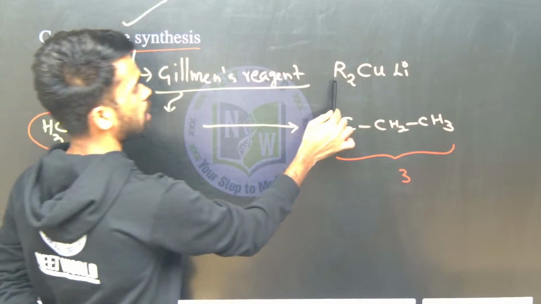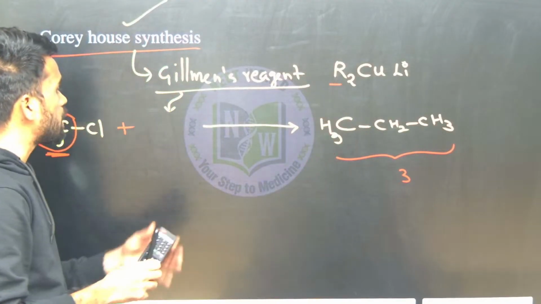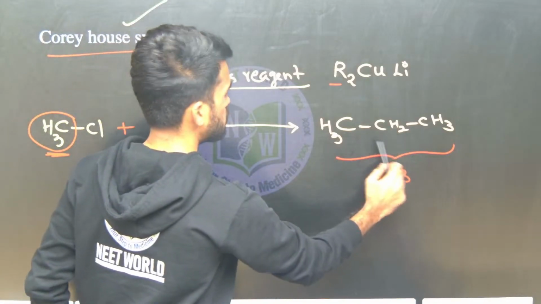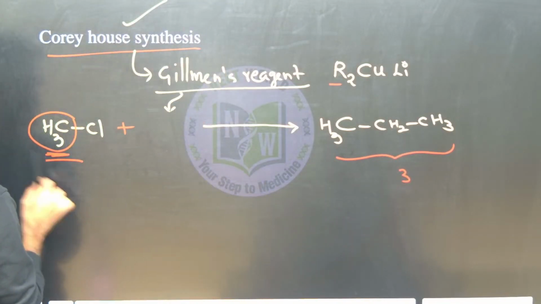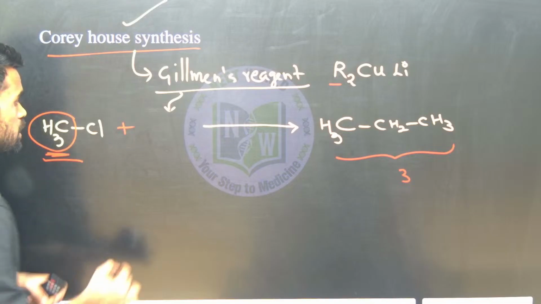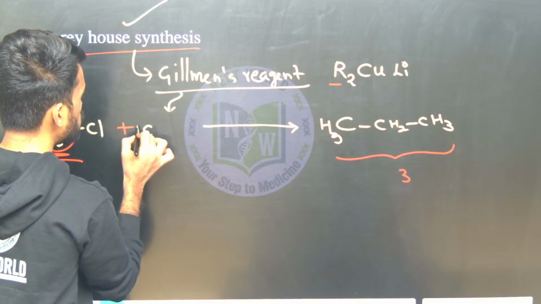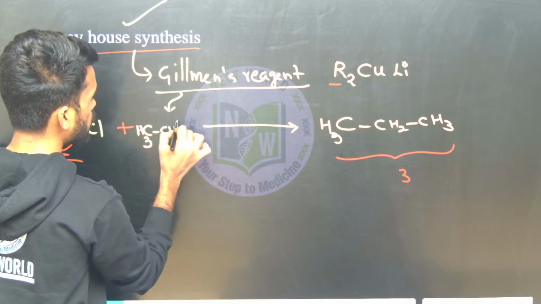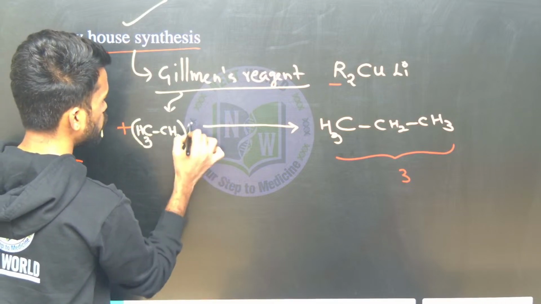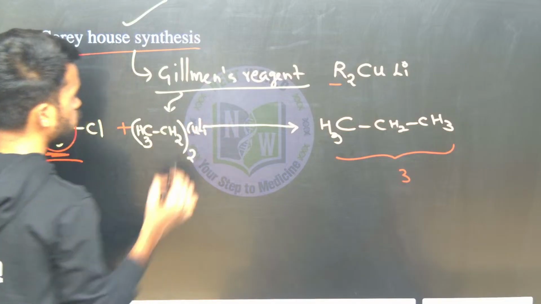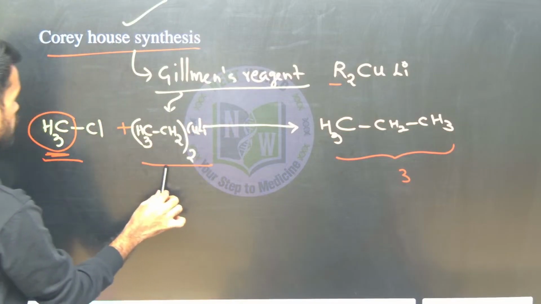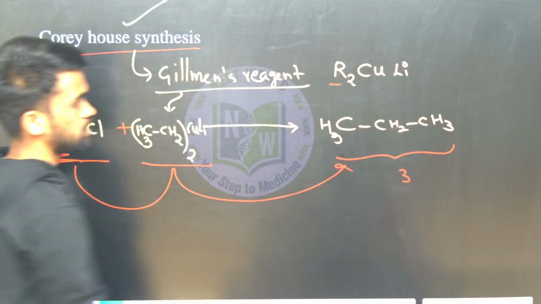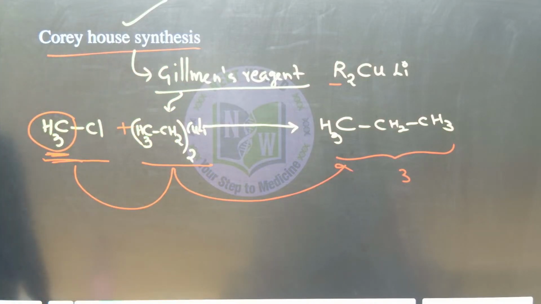So here R is nothing but whatever alkyl part we want, that we should be considering. How many are there here? 3. Starting material is having only 1. So the remaining 2 carbons are required now. So you can consider this as 2 carbons, that is ethyl, CH3CH2. You take this 2 times, CuLi, that's it. This is your Gilman's reagent. Treating alkyl halides with Gilman's reagent gives this propane. That's it. This is a reaction you need to understand.